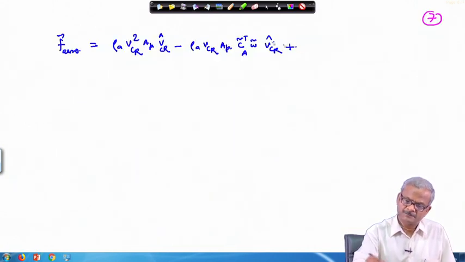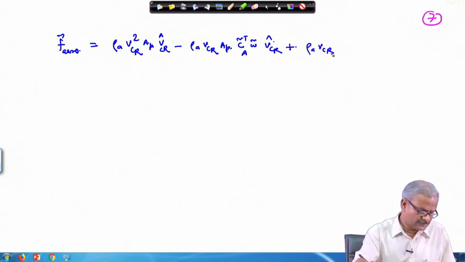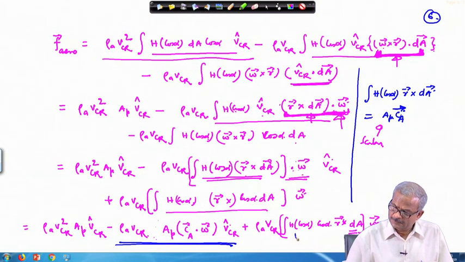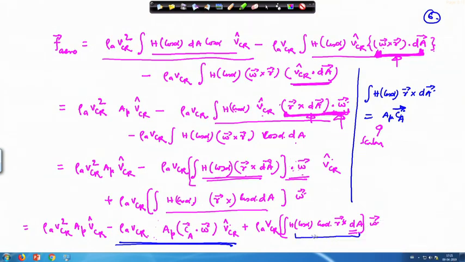So, that gives us plus here also rho a times V c r and the term which is present here, cos alpha r cross d a.